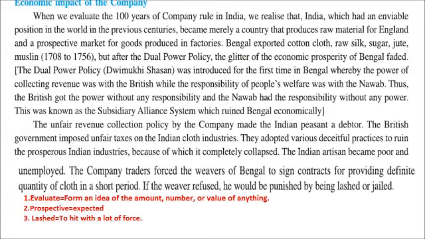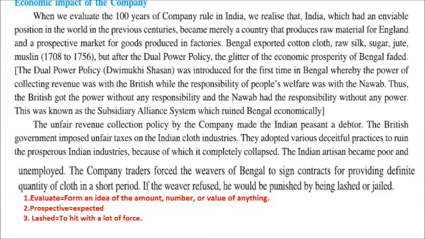Now, due to various policies of this East India Company in India, let's see its economic impact. Economic impact means related to monetary impact. When we evaluate, means when you just form an idea of some amount or number, so when we evaluate, in simple words, when you go through the past 100 years of company rule in India, what do we realize? That India, which had an enviable position in the world. Enviable means anybody could feel jealous about.